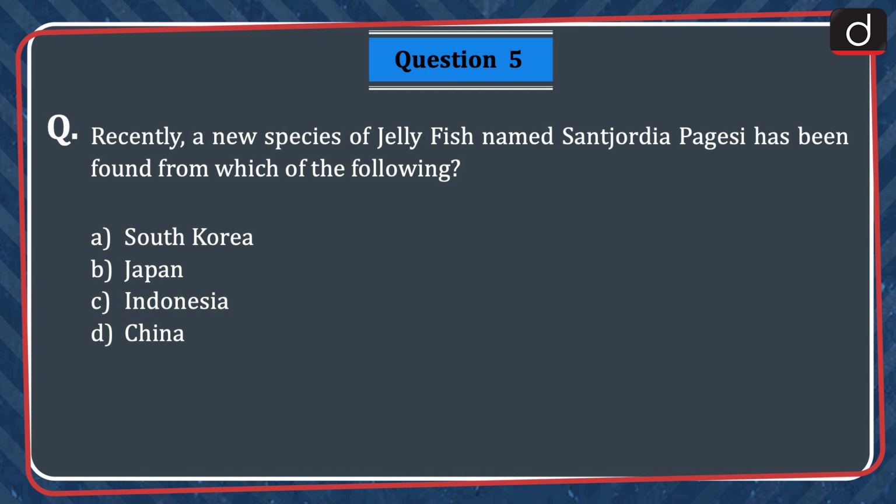The next question is, recently a new species of jellyfish named Santjordia Pagesi has been found from which of the following? South Korea, Japan, Indonesia, or China? The correct answer is option B, Japan.